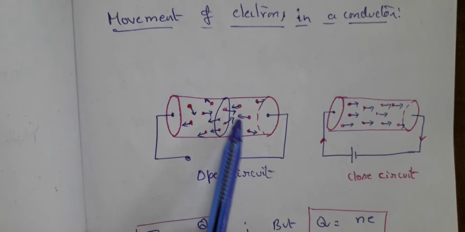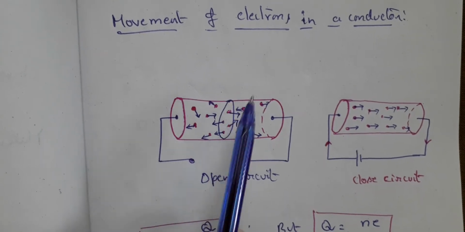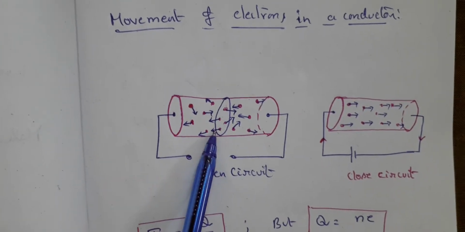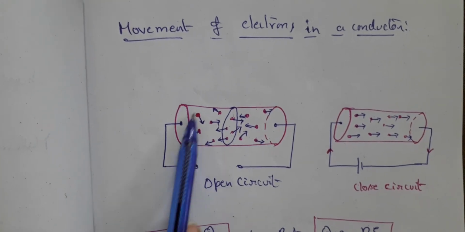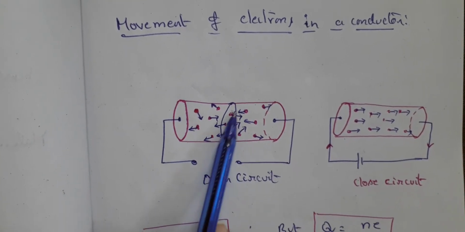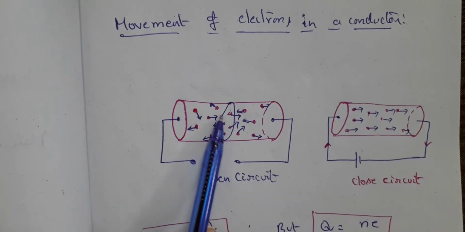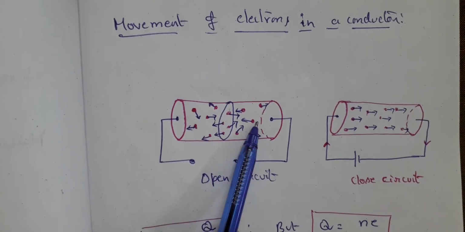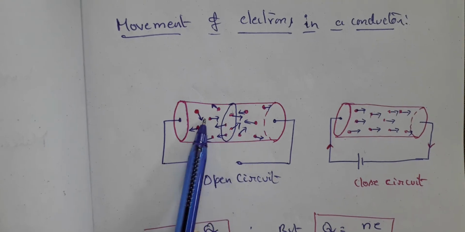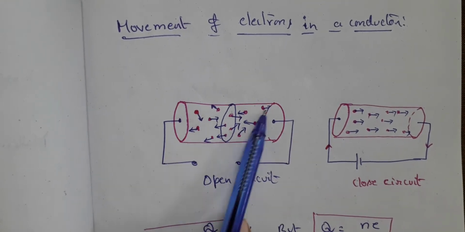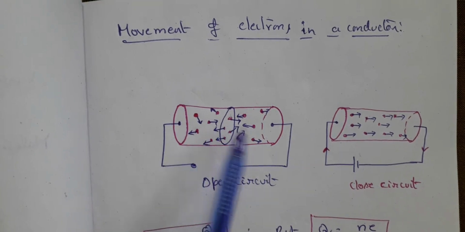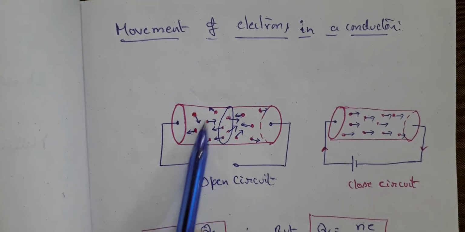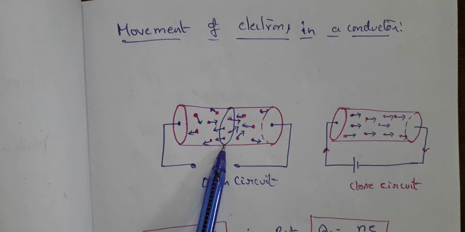Okay. So now in a particular cross section, that means in this particular area, let us see how the electrons are moving. You can see that the electrons are free to move. Therefore, they are randomly moving here and there. And hence some of the electrons may move from left to right, and from right to left also they will be moving because they are free to move. There is no driving force for them, or there is no restriction for them. They are able to move inside the conductor very freely.